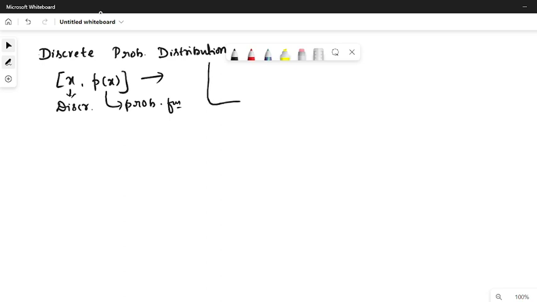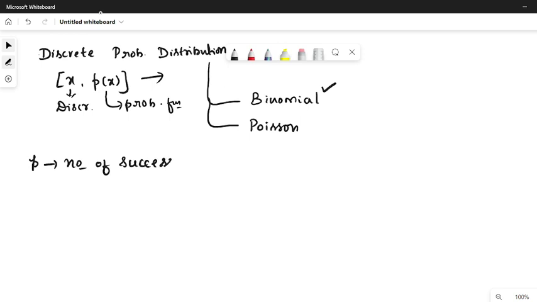Again, this is classified into two types. One is binomial distribution and another one is Poisson distribution. In this video, we'll just concentrate on binomial distribution. Okay. Now, suppose small p stands for number of success. Number of success in the sense number of events happening. Possibility of the event happening.